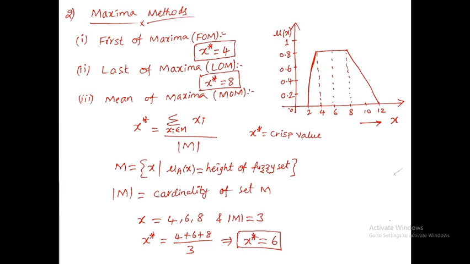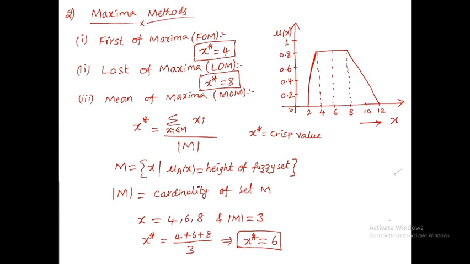Your mu A of x is nothing but the height of the fuzzy set. Corresponding to that height of the fuzzy set, we consider the number of elements x for that height. The height of the fuzzy set we can find by counting the values from first of maxima to last of maxima.